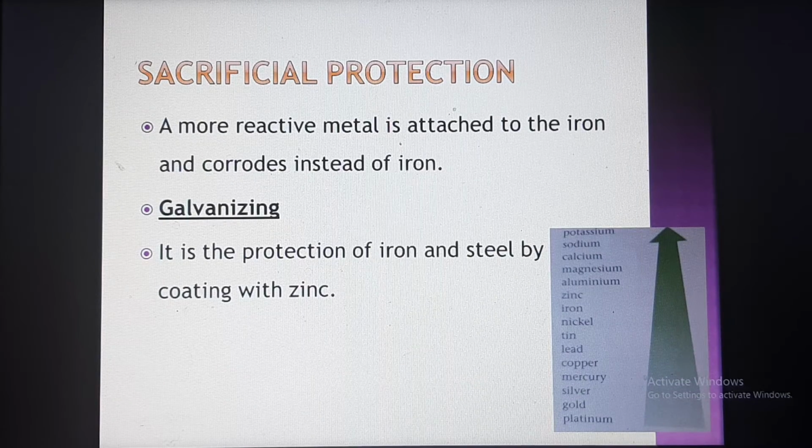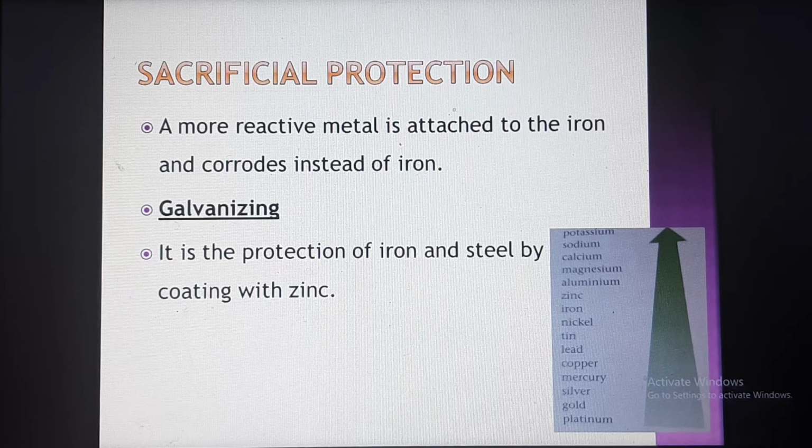In the sacrificial protection method, a more reactive metal is attached to the iron and corrodes instead of iron. That is called the sacrificial protection method. Here what we are doing is making a coating of a more reactive metal over the less reactive metal. That means the coating will corrode very easily and it will protect iron from corrosion.